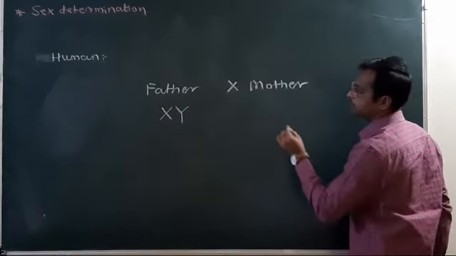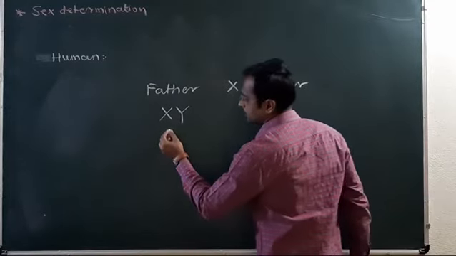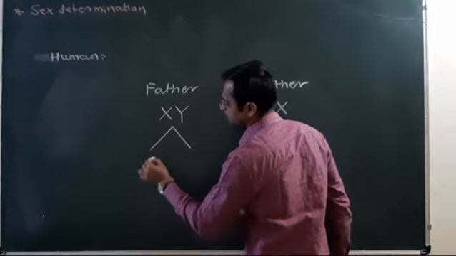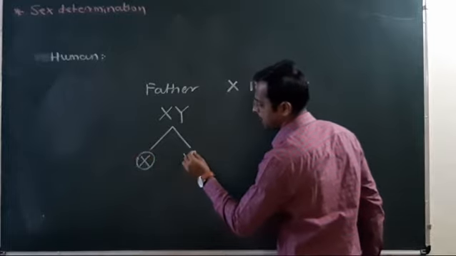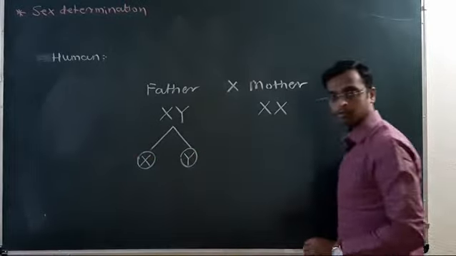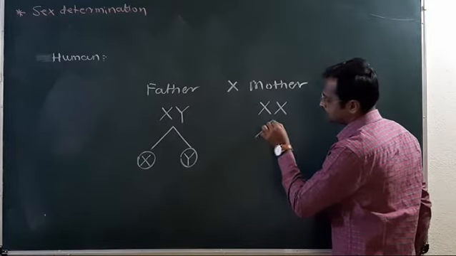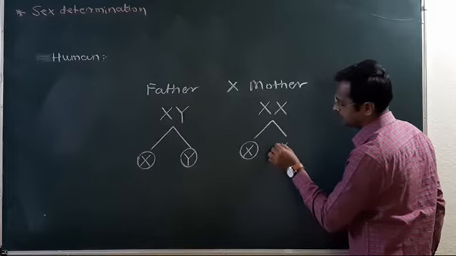The genotype of the mother is XX. At the time of gametogenesis, the father produces two different types of gametes, the sperm with the X chromosome and the sperm with the Y chromosome, and the mother produces the same type of gamete, the egg with the X chromosome.